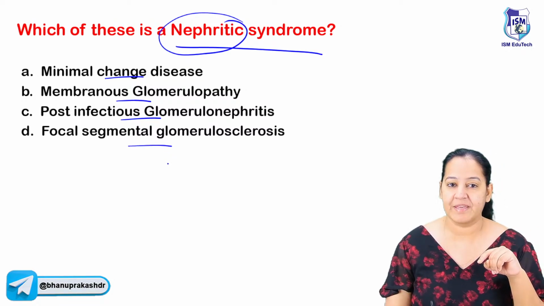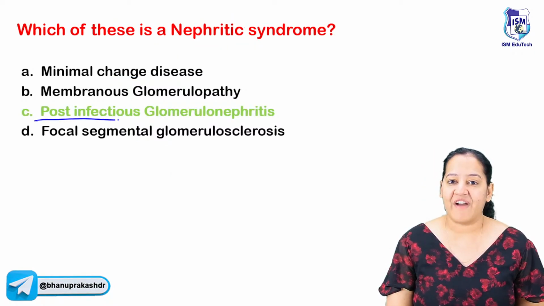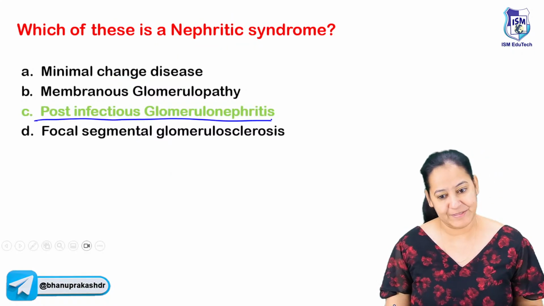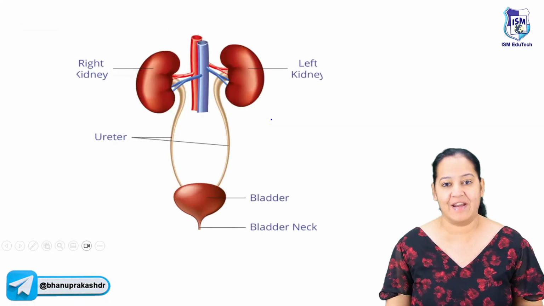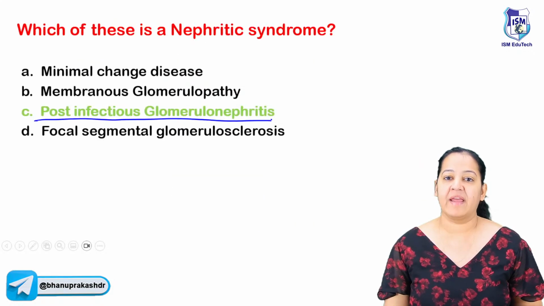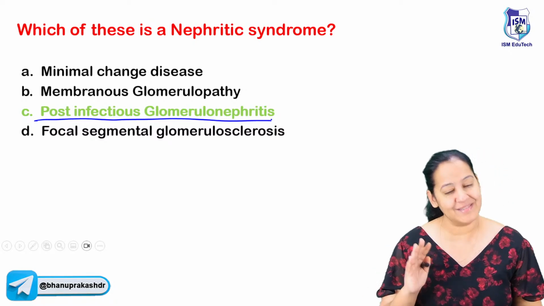You all are right, absolutely right. The correct answer is post-infectious glomerulonephritis. Let me explain for the students who don't know anything about nephritic and nephrotic syndrome. I will start from the beginning and explain this topic in detail. What is nephritic syndrome and what is nephrotic syndrome?